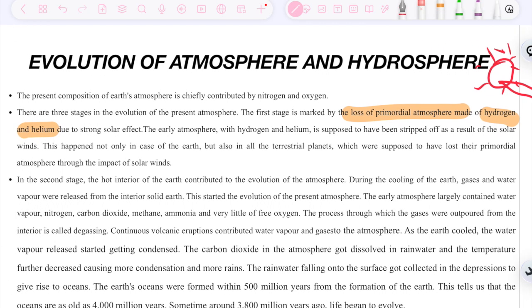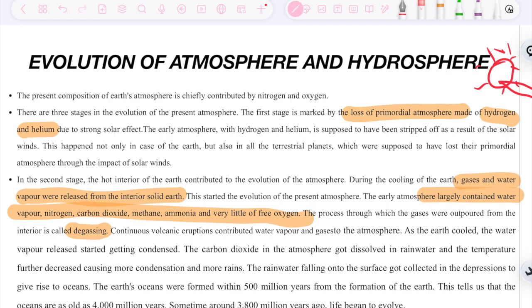So let's see what happened in the second stage. In the second stage, the hot interior of the Earth contributed to the evolution of atmosphere. During the cooling of Earth, gas and water vapor were released from the interior solid Earth. This started the evolution of the present atmosphere. The early atmosphere largely contained water vapor, nitrogen, carbon dioxide, methane, ammonia, and very little free oxygen. The process through which the gases were outpoured is called degassing. Continuous volcanic eruption contributed water vapor and gases to the atmosphere.